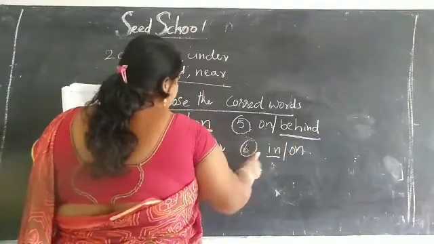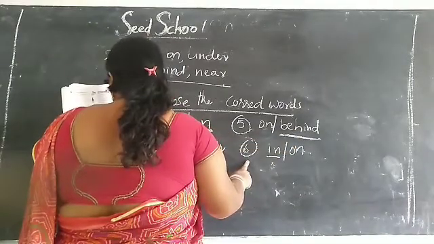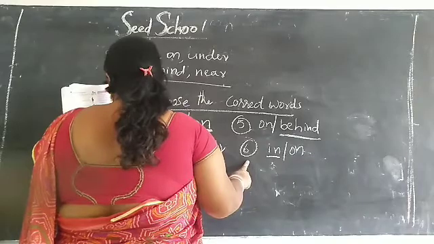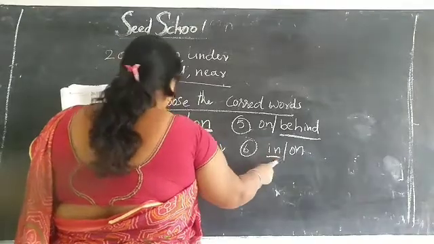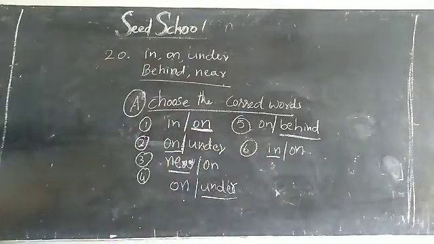So answer is behind. Sixth one, the woman is in the car. So answer is in. So write the correct words, children, in here. Choose the correct words. Tick in your textbook, children.